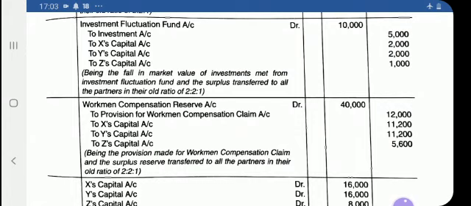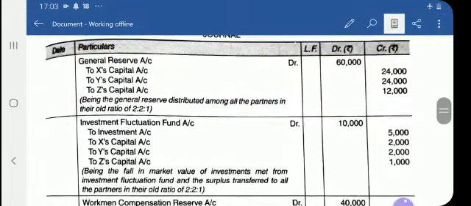And 40,000 minus 12,000, how much is remaining? That is 28,000, distributed again in the old profit sharing ratio. So X is credited by 11,200, Y is credited by 11,200, and Z is credited by 5,600. So these three entries are quite clear to you.